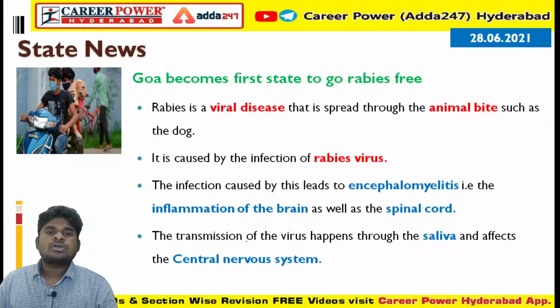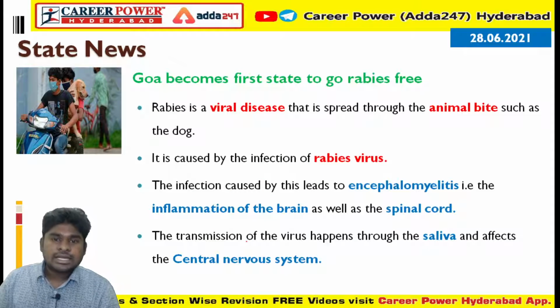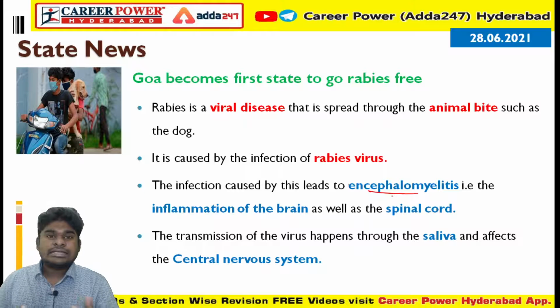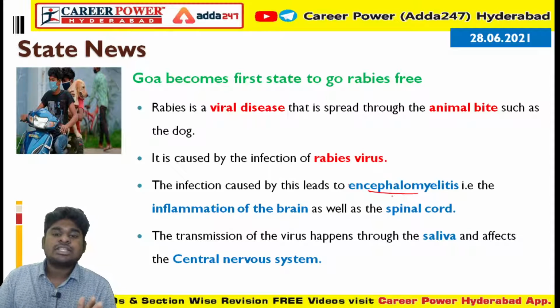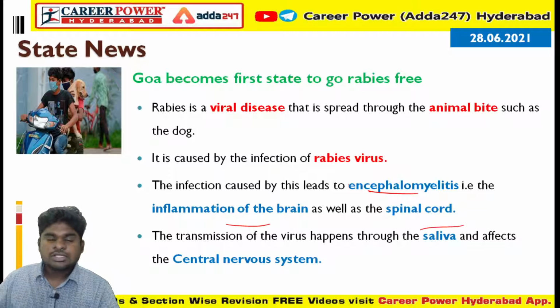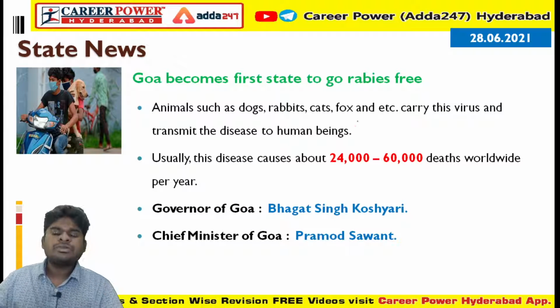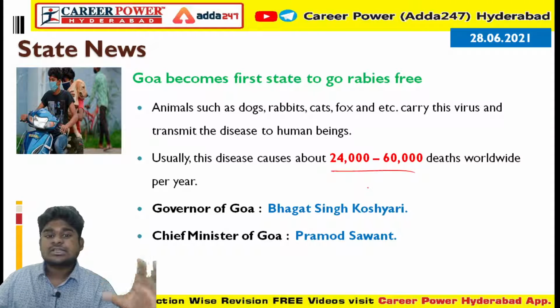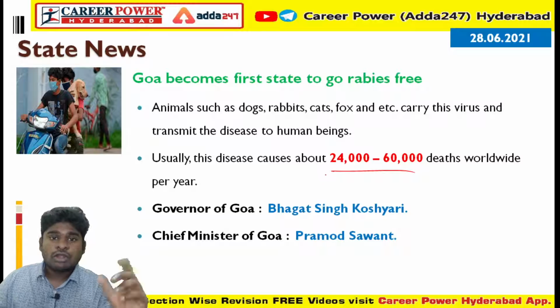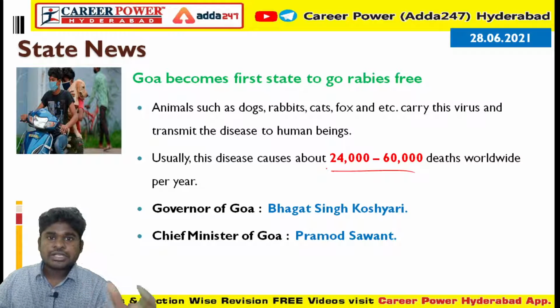Next, a few things about rabies. Rabies is a viral disease spread through animal bites, mainly from dogs. This infection leads to encephalomyelitis, which is nothing but the inflammation of the brain and spinal cord. When a dog bites you, the dog saliva from that wound contains the rabies virus, and it will affect your central nervous system. We need to be very careful, because of this rabies virus nearly 24,000 to 60,000 deaths are happening per year worldwide. So we need to be very aware and take the rabies vaccines.